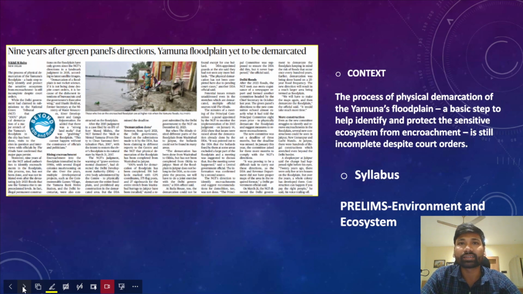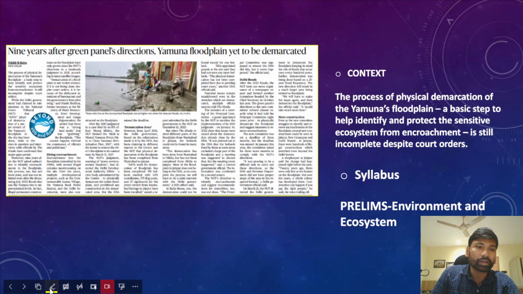Because of that, the National Green Tribunal regularly asked the Delhi Development Authority, which is under the central government, to demarcate the floodplain zone of the Yamuna. However, the Delhi Development Authority and the committees constituted by the National Green Tribunal failed to demarcate the floodplain.